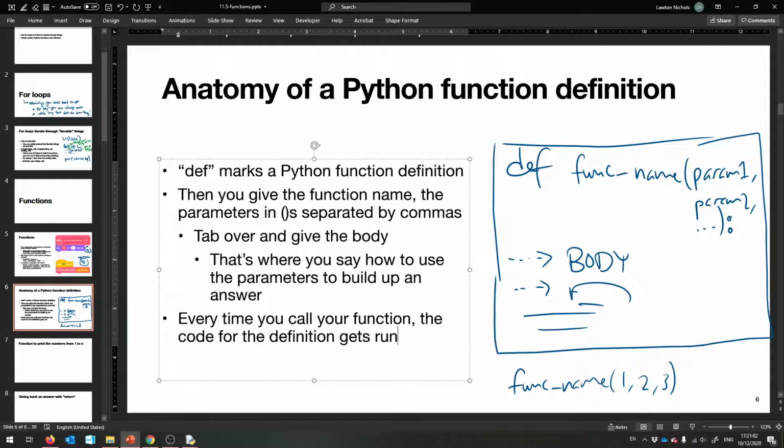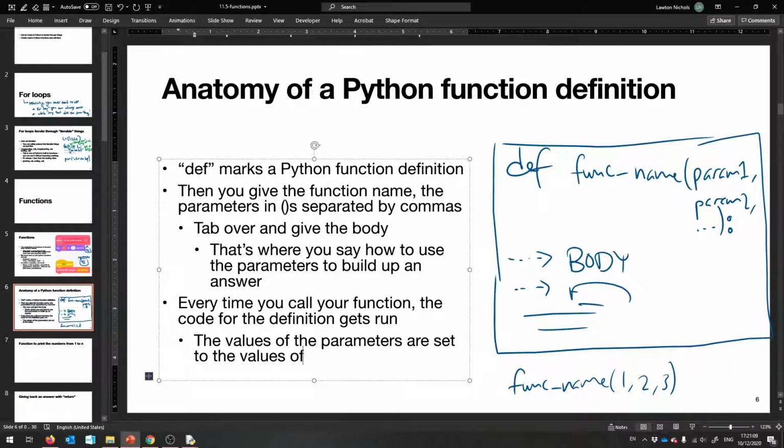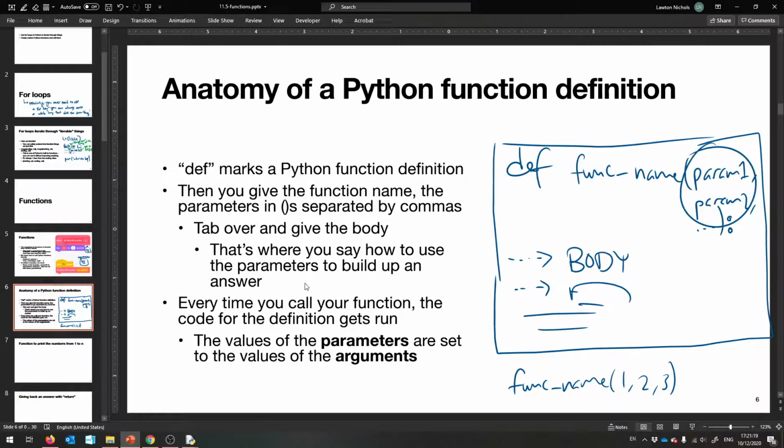And the values of the parameters are set to the values of the arguments. And so these two words are very important to get right, the difference between them. So in the function definition, these variable names are called parameters. In the function call, these things that you give for those parameters are called arguments.